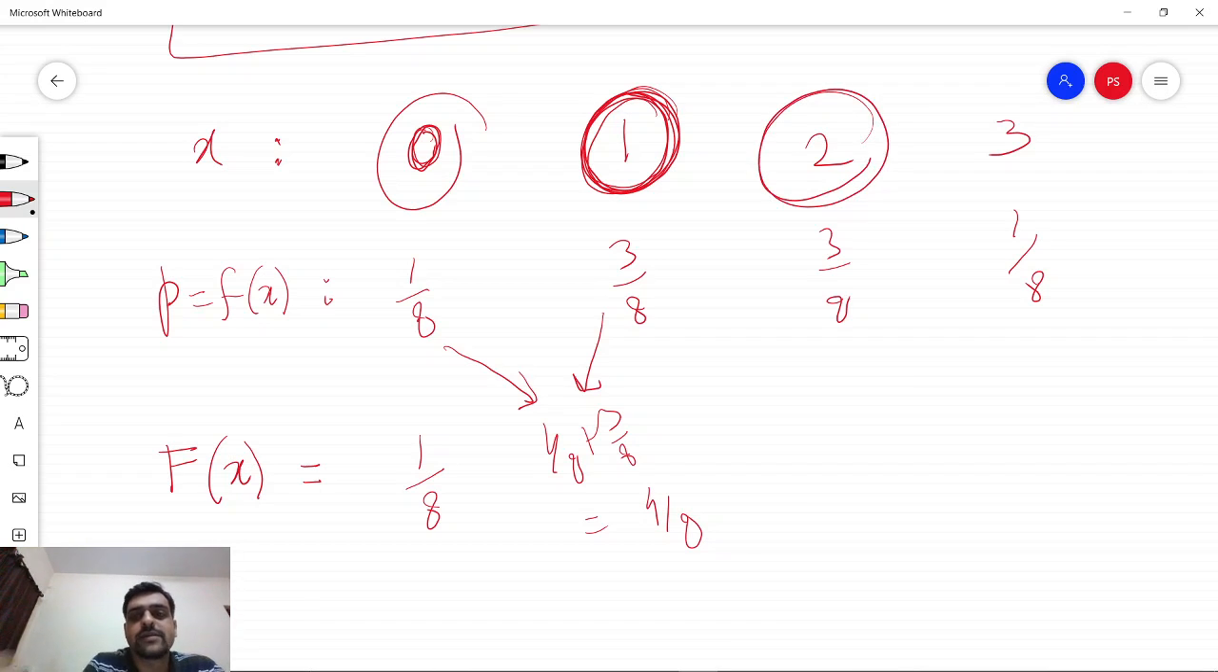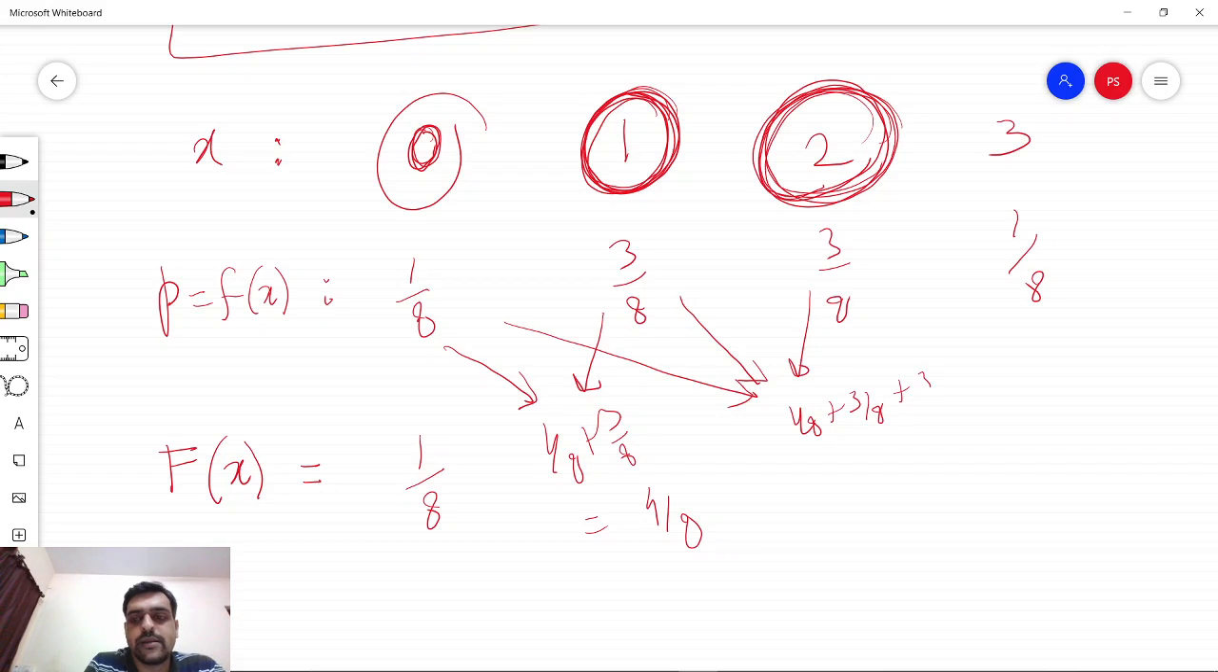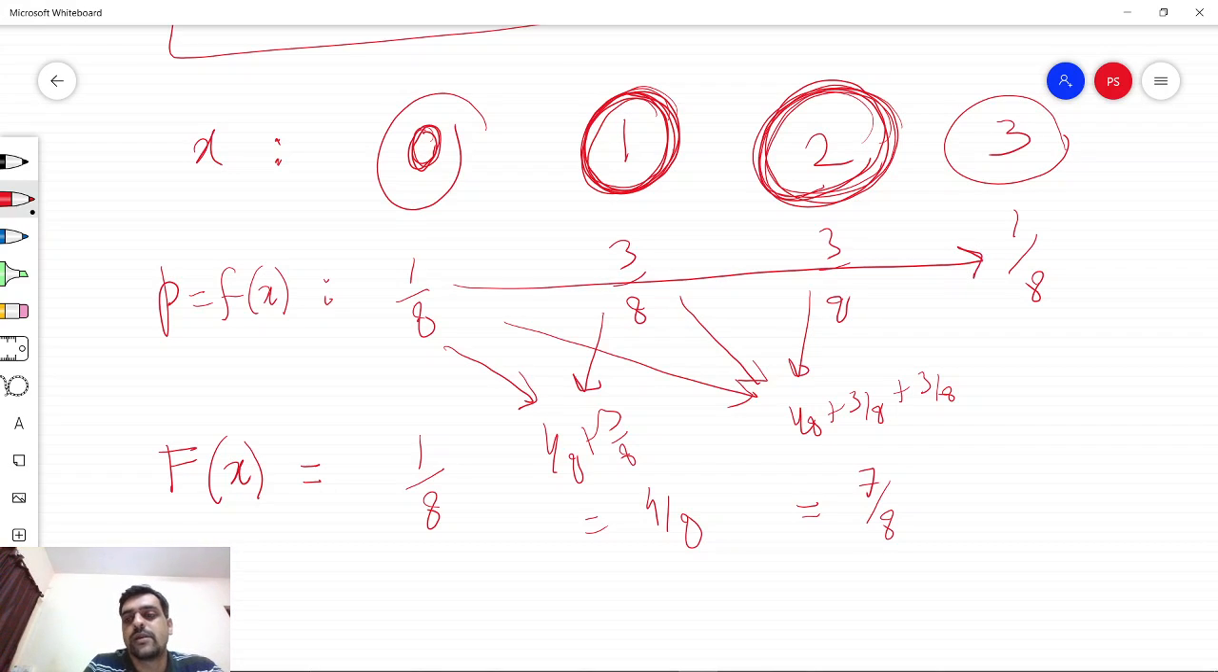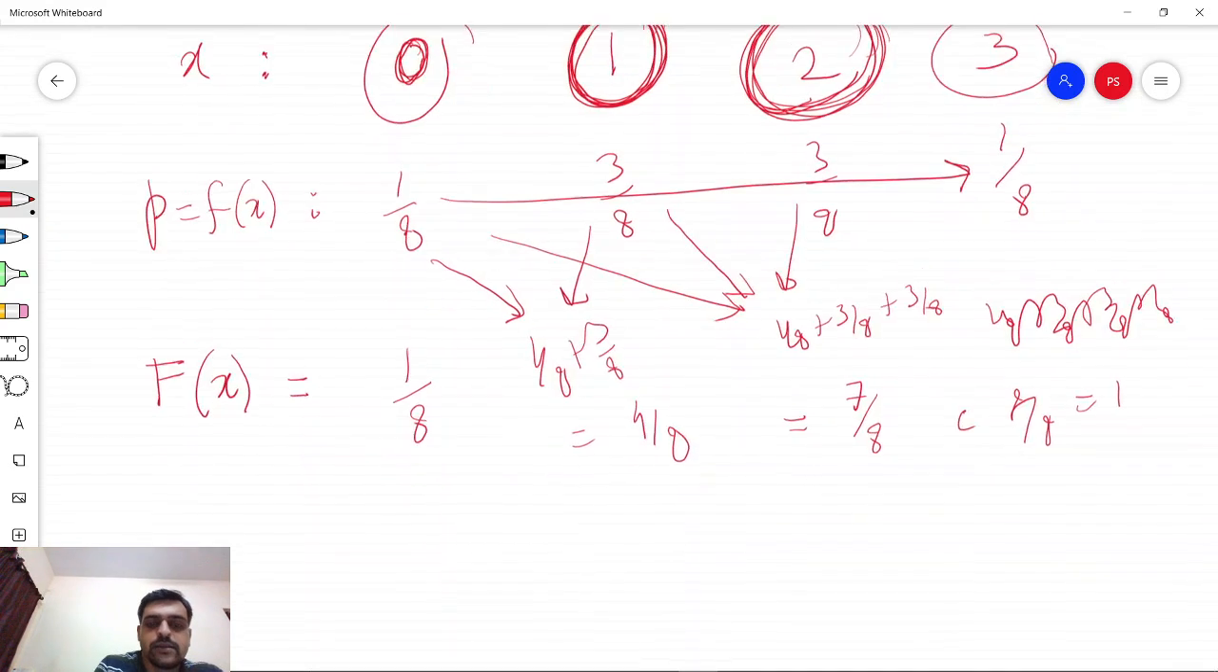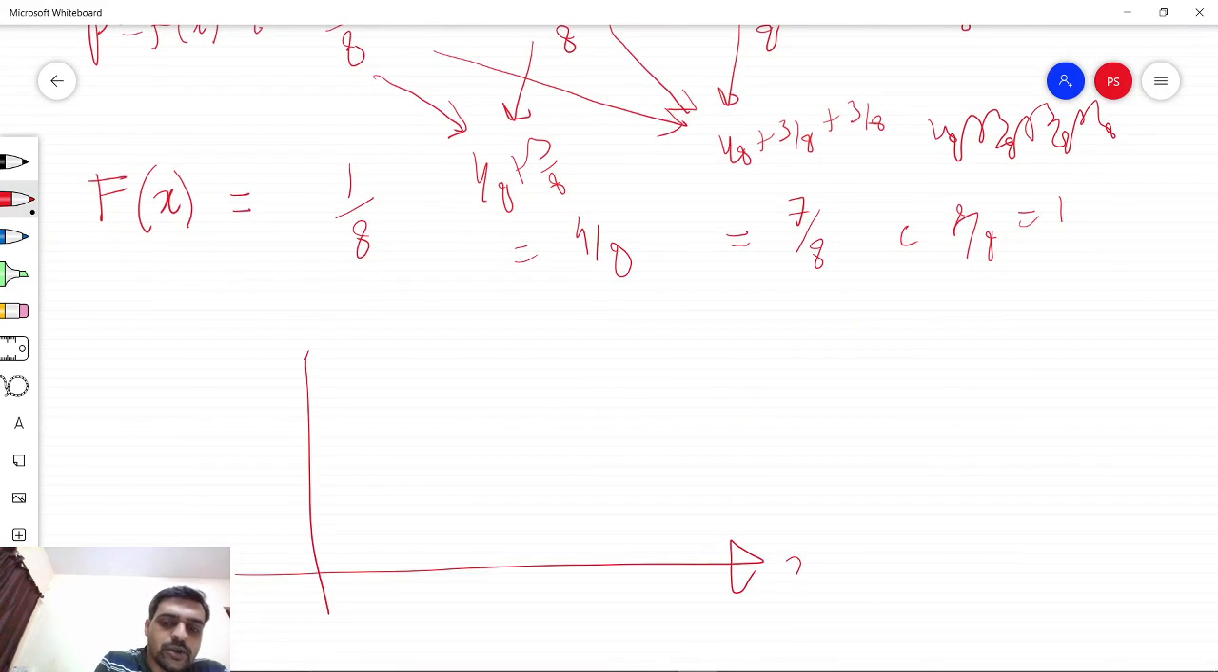For the third value of x, it is going to be the sum of the first three, right? So we have to sum all the probabilities up to a given value of x. So 1 by 8 plus 3 by 8 plus 3 by 8, which is 7 by 8. And for the last value, it is the sum of all the probabilities, 1 by 8 plus 3 by 8 plus 3 by 8 plus 1 by 8, which is 8 by 8, equal to 1. Right? So this capital F of x can also be plotted on a graph, 0, 1, 2 and 3.